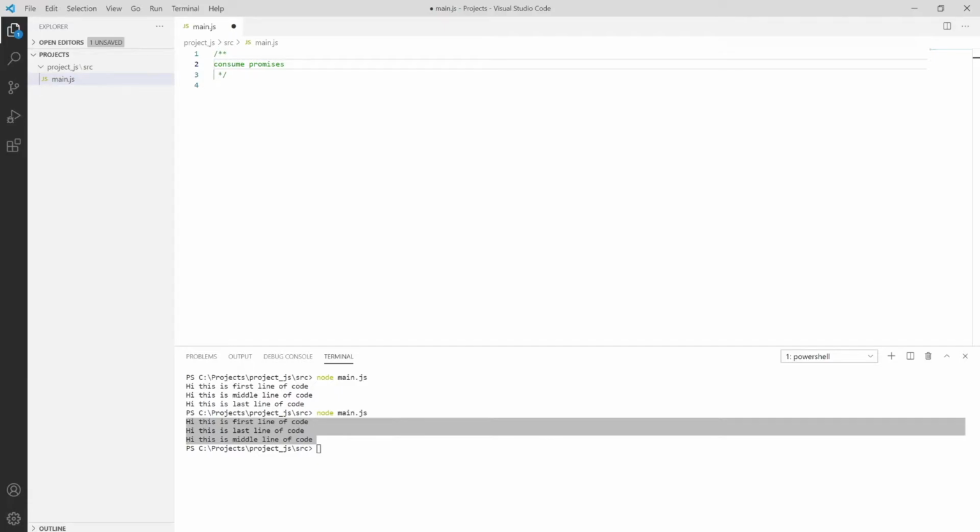Promise objects come with a simple method, which is the dot then method. It allows us to say: I have a promise, and when it's settled, then here is what is going to happen. Simply take the example of a washing machine. We put clothes in a washing machine and turn it on.